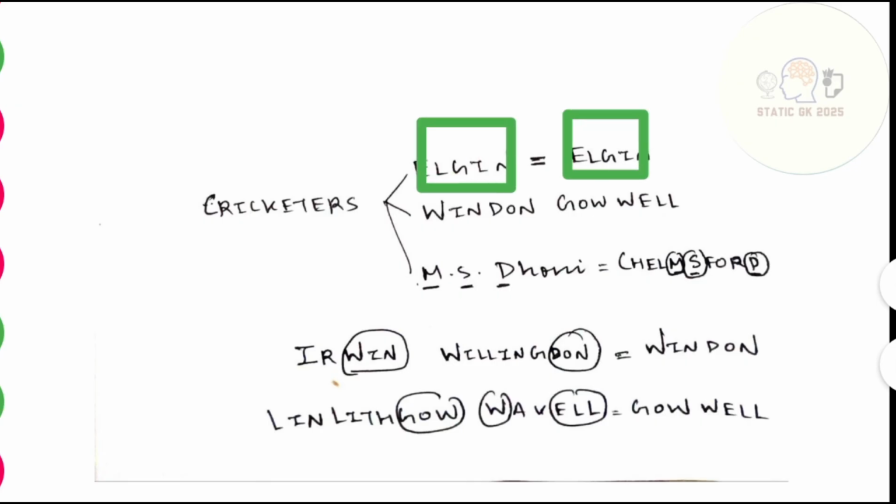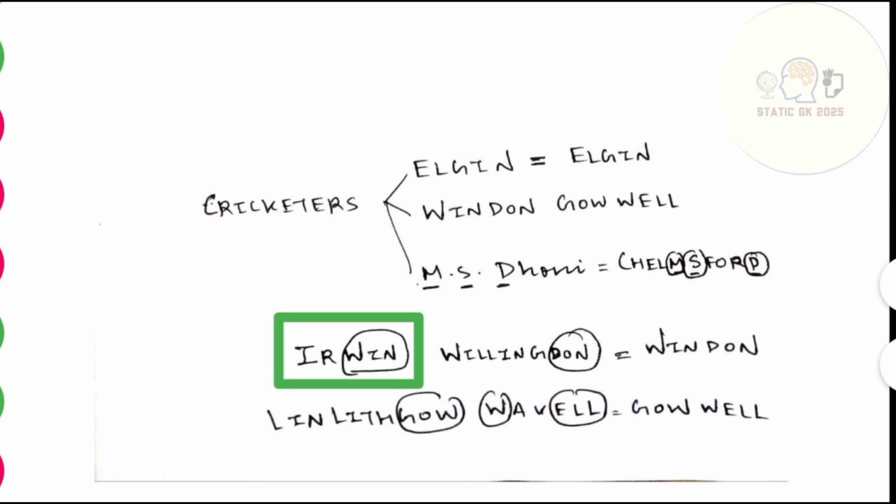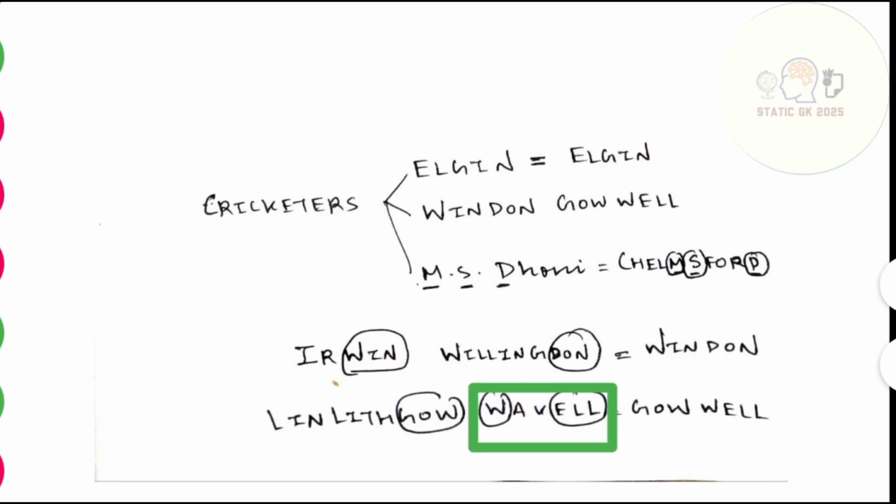Elgin, the Viceroy name is also Elgin only, so it will be easy to remember. This Winden Govell is actually four Viceroys. Win means Irwin, Den means Willingdon, so Winden. That term pretty much gets completed there. Next, if we talk about Govell, Gov is Linlithgow, and Wel is Wavell. So Winden Govell is the only name that you have to remember, which will make your job very easy.